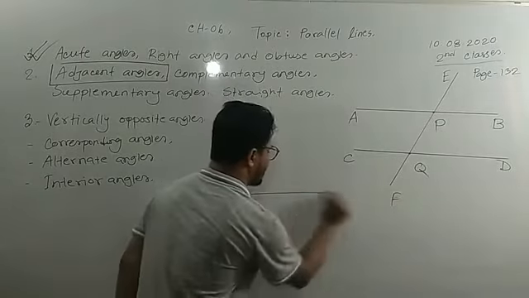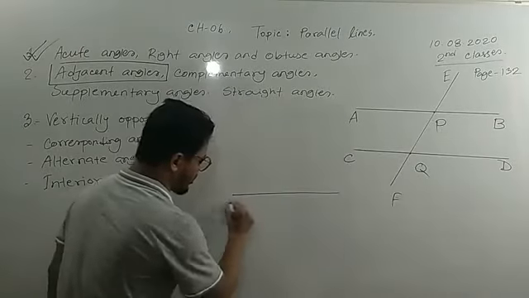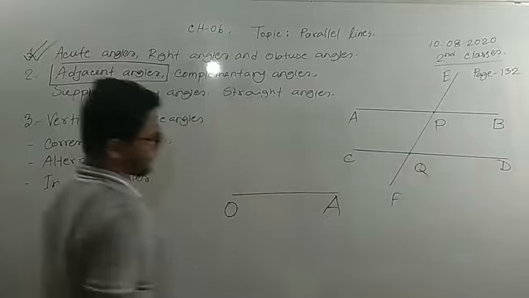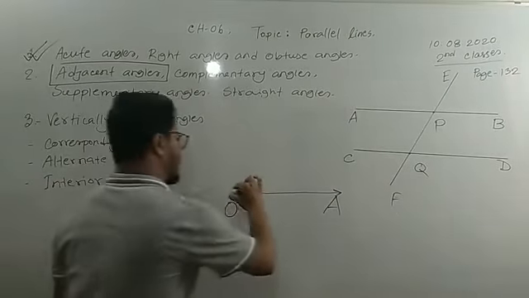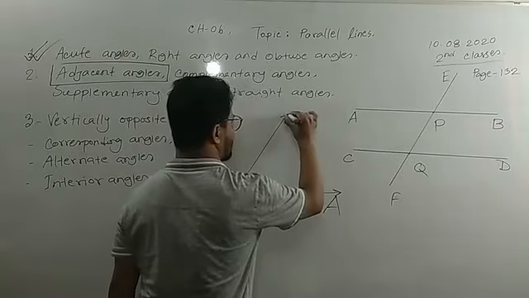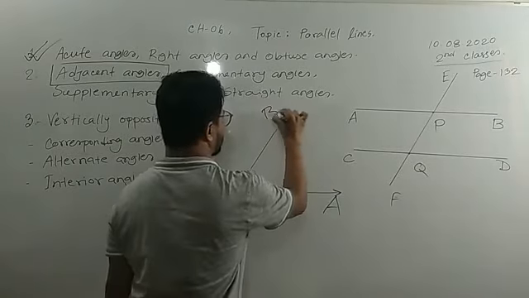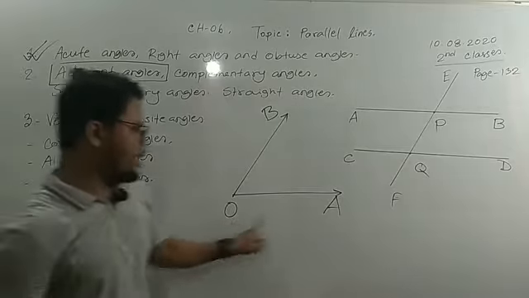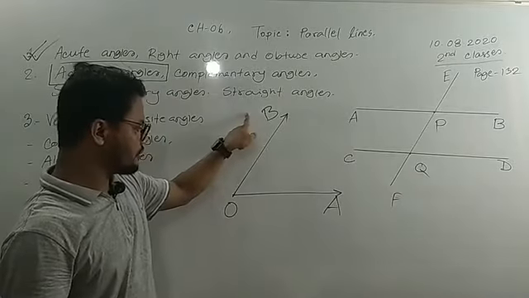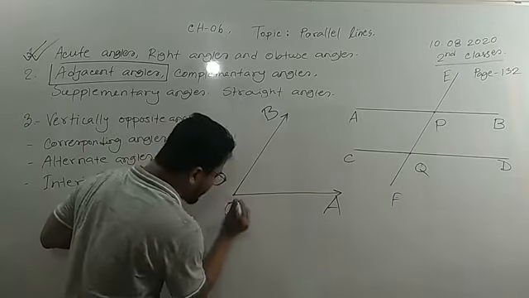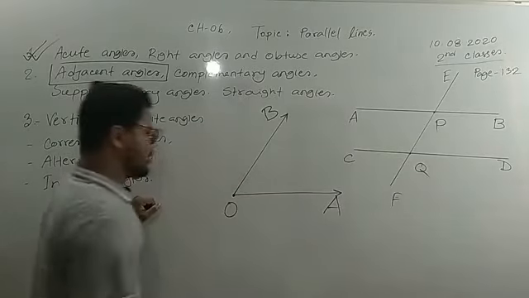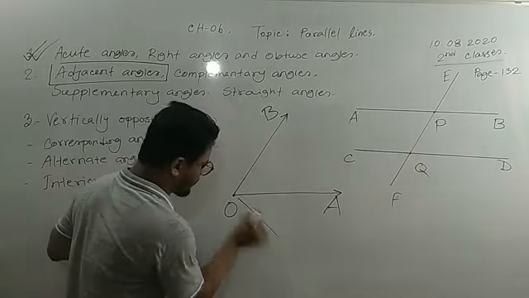This is the ray we can mention here, OA, and another ray, this is OB. OA and OB, two rays meet at a common point O. And this is called the vertex.